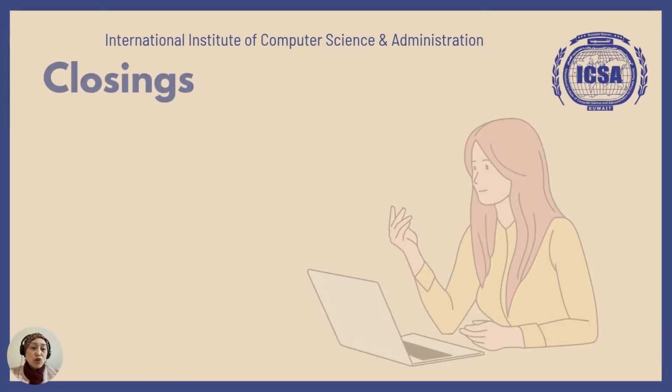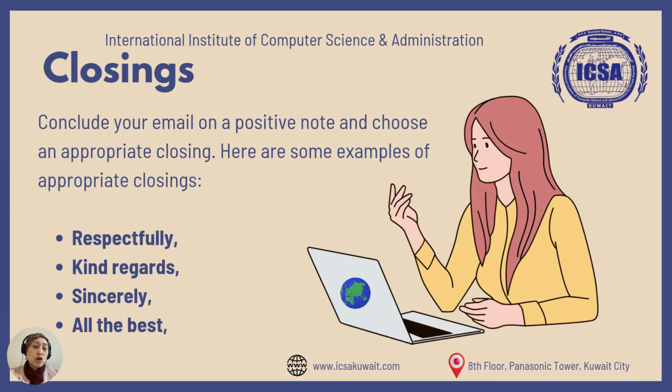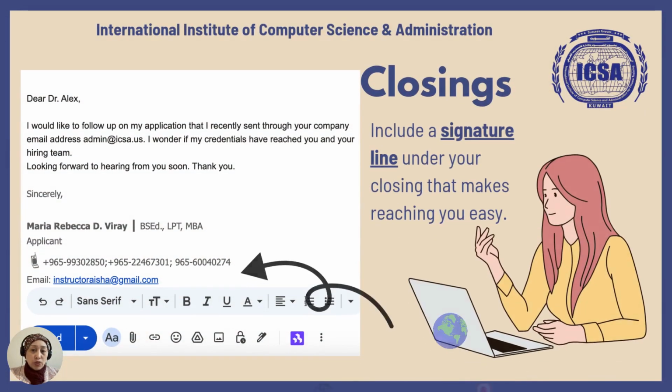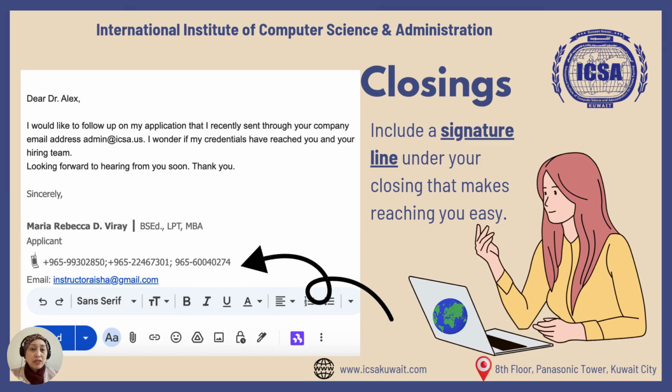And then finally, when you're going to close your email, you have to make sure that you are going to use the appropriate closing words like respectfully, kind regards, sincerely, or all the best, okay? So how are you going to do that? You have to make sure that at the end of your email, you're going to also make your signature line. After using your sincerely, respectfully, etc., you have to also use your signature line, okay? So this serves the purpose of that. So when they want to reply to you, they can easily get your contact number in your signature line, as you can see here below, okay?